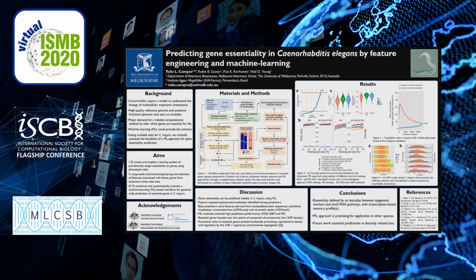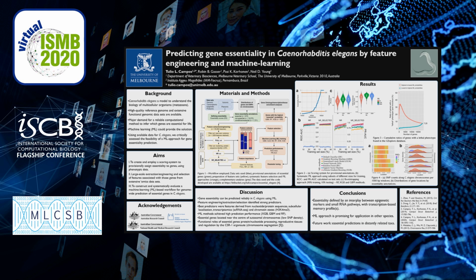Second, we performed gene ontology, tissue, and transcription enrichment analysis. This analysis suggests that essential genes are enriched in nucleotide or protein processing and are active in reproductive tissues. In addition, many essential genes are targets for small RNAs bound to the CSR1 protein, which is an argonaute known to protect genes in germline cells against transposable elements. This argonaute is also involved in chromosome segregation.